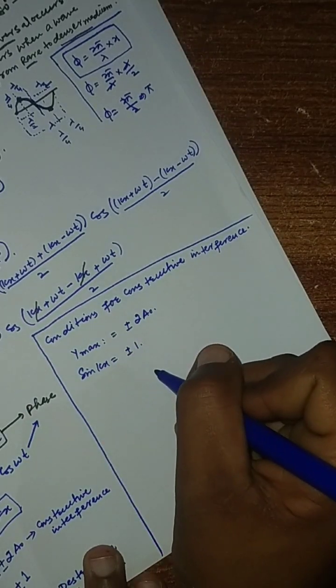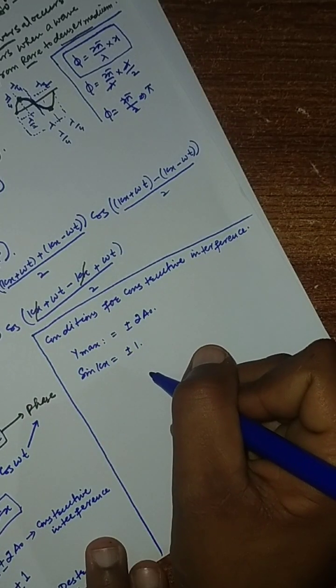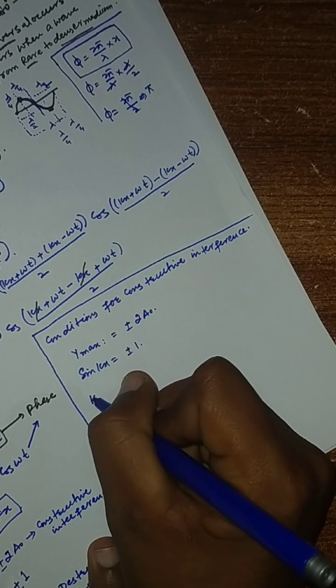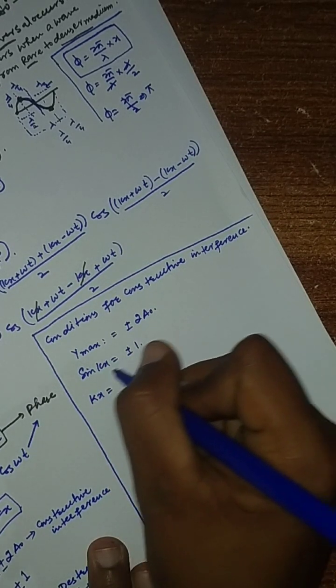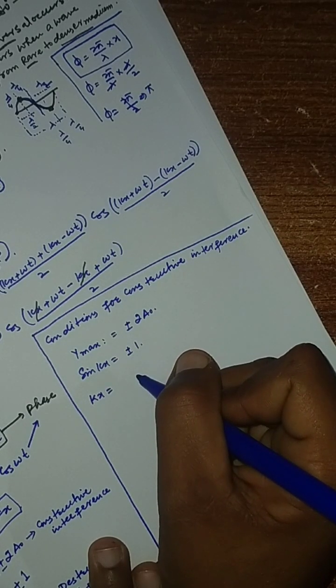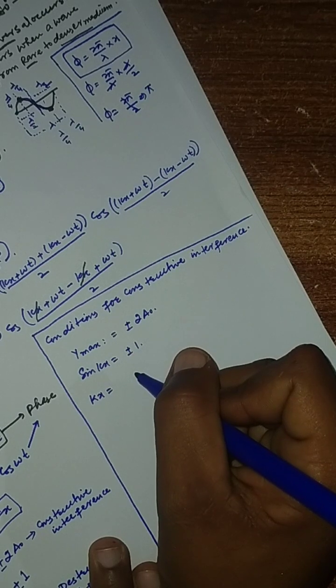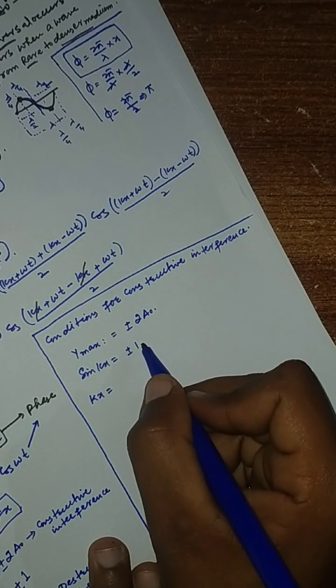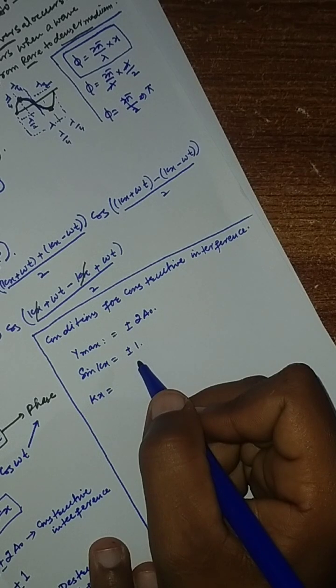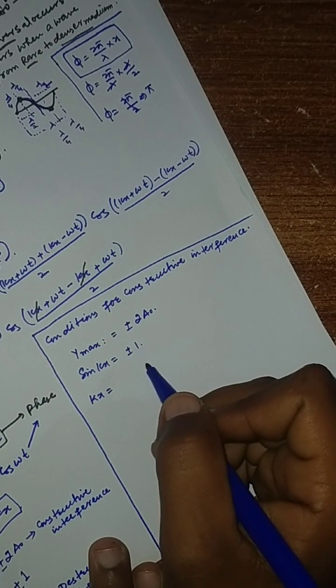If sin kx is equal to plus or minus 1, then what should kx be? What will be the kx where sin kx equals 1? Its meaning is: at what angle does the sine have its maximum value? Because sine has a maximum value of 1.